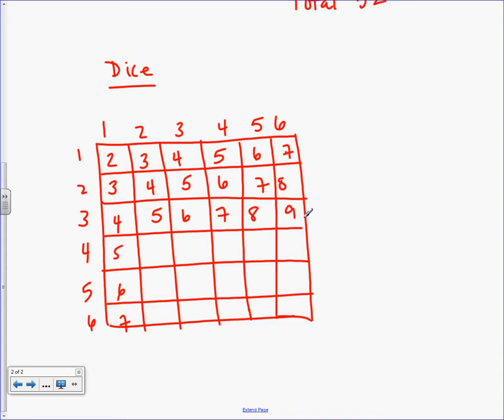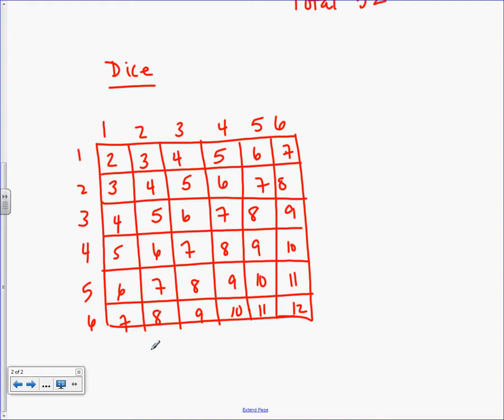I don't think you need my help, so go ahead and keep filling that in, and you can check it with mine. Obviously, I assume you've noticed a pattern by now. They just go up 1 every time, right? So go ahead and fill that in, check it with mine, make sure you didn't mess that up. All the diagonals should have matching numbers. See how this is a 2, 3, 4, 5, 6, 7. You see all those diagonals? If that doesn't match up, you did something wrong, okay?